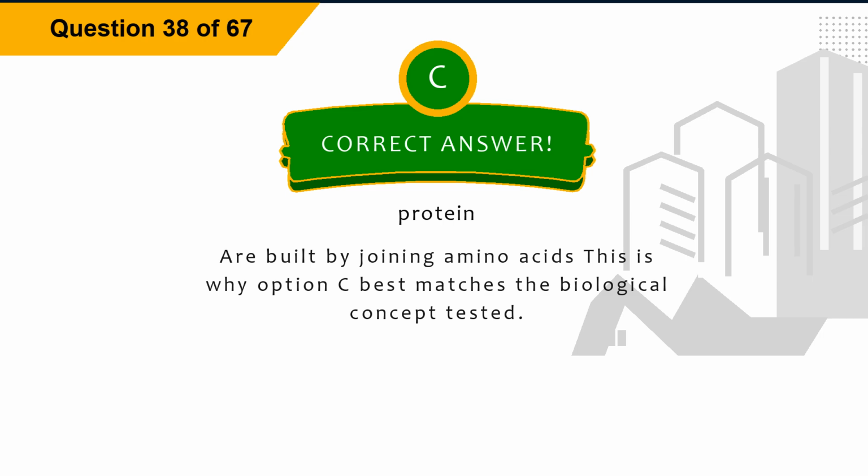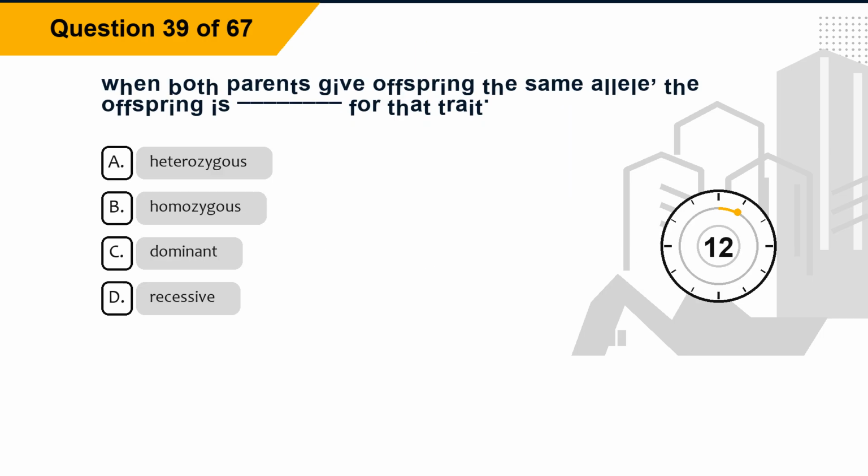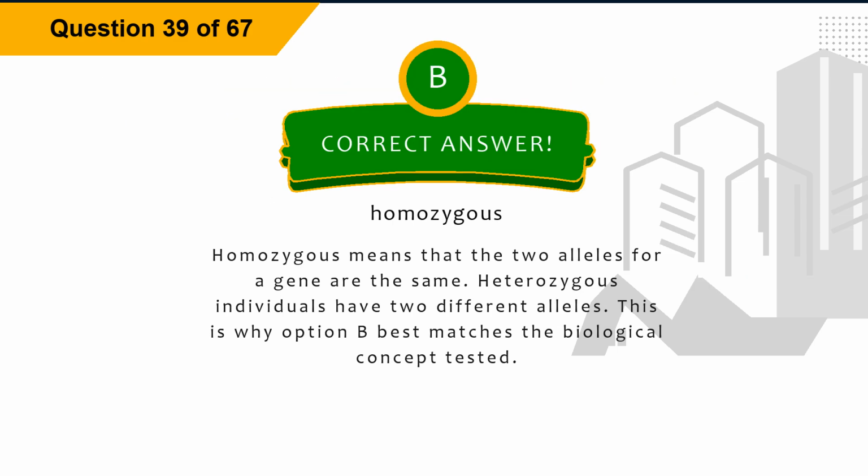This is why option C best matches the biological concept tested. Question 39. When both parents give offspring the same allele, the offspring is blank for that trait. Option A, heterozygous. Option B, homozygous. Option C, dominant. Option D, recessive. The correct answer is option B, homozygous.